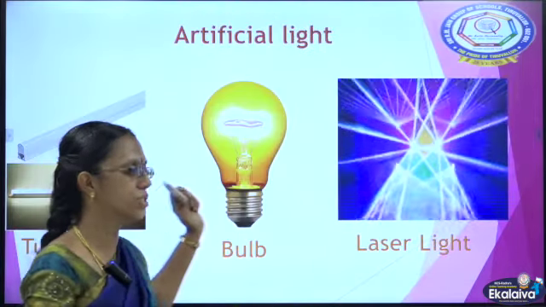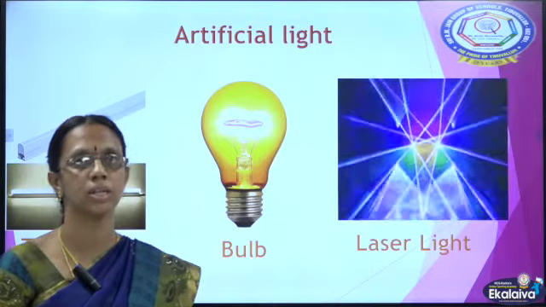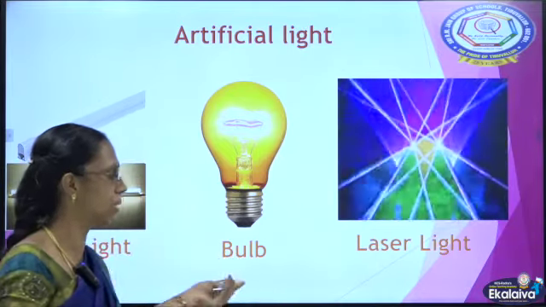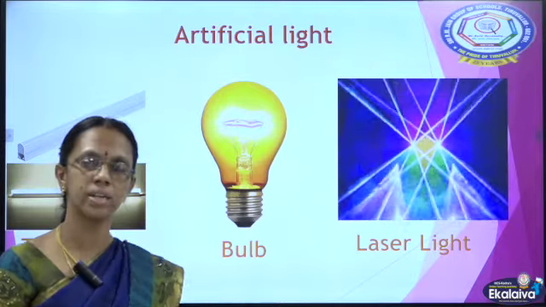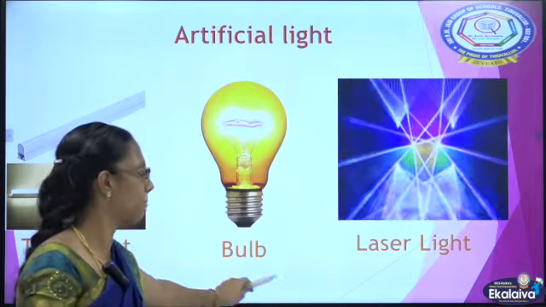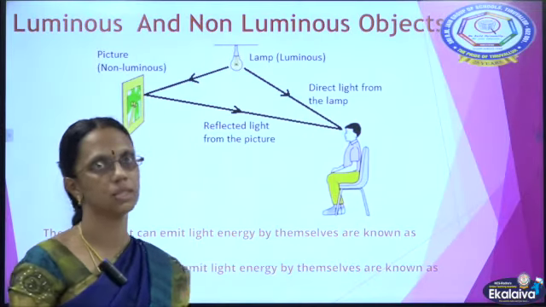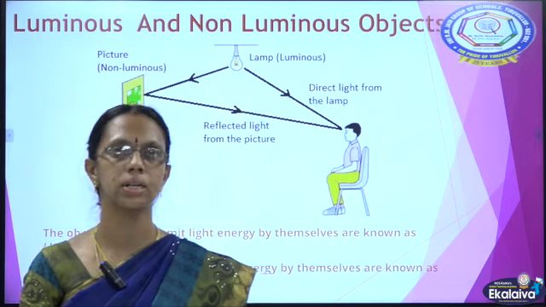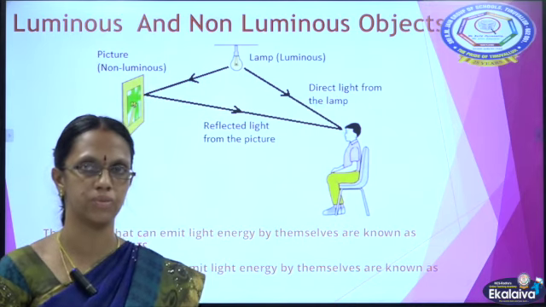Next, artificial source. You all know nowadays there are so many artificial sources of light like tube lights, bulb, laser light, and n number of artificial lights are available nowadays. And next, the property that we are going to see in light is luminous and non-luminous object.